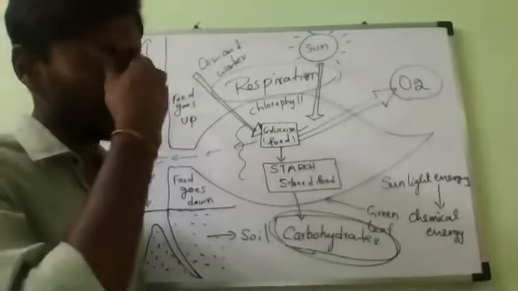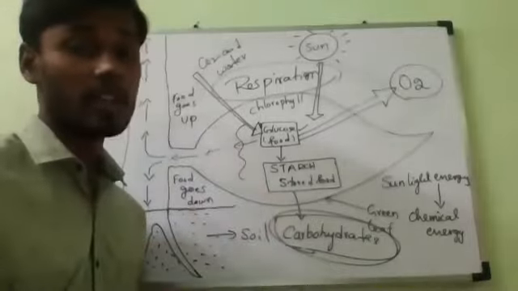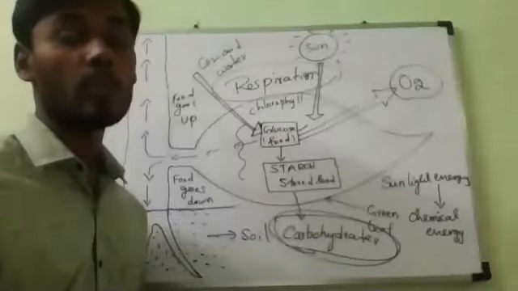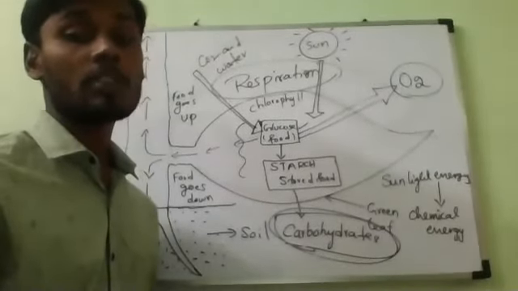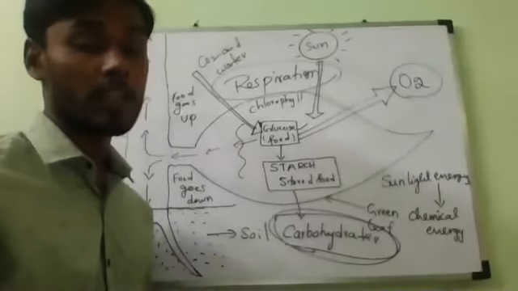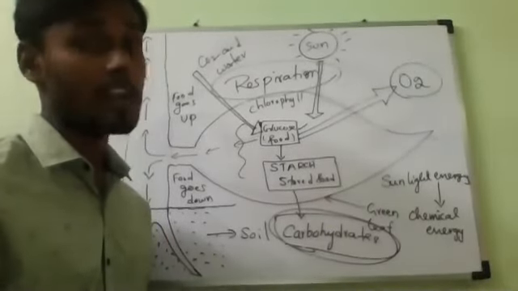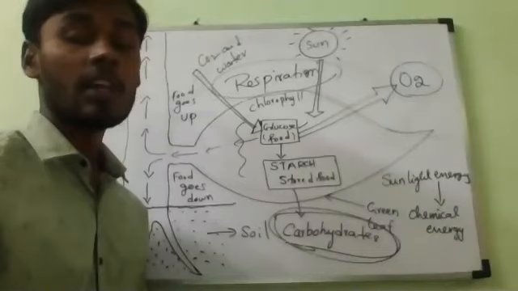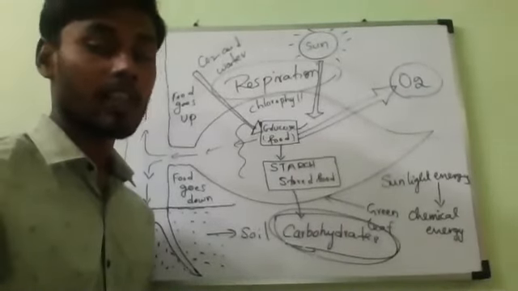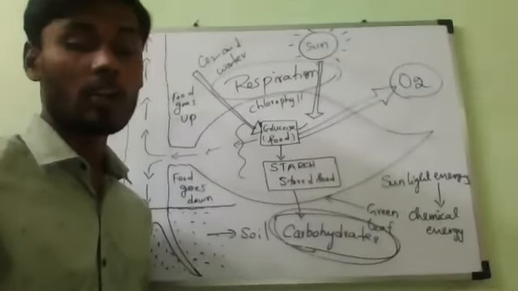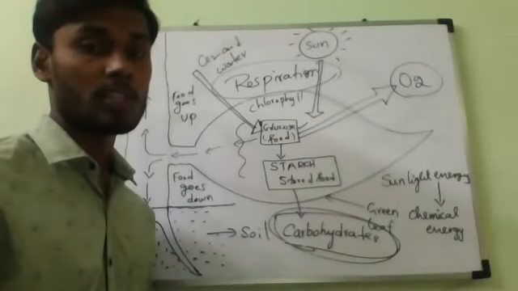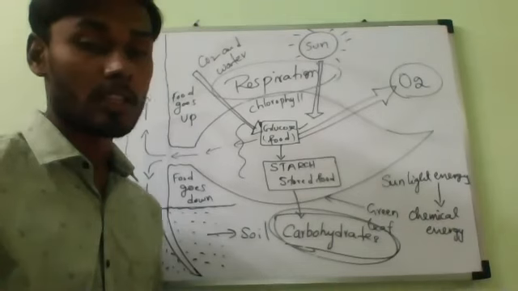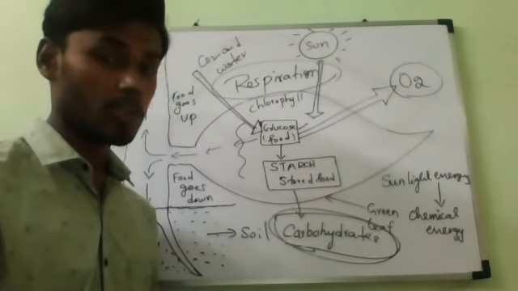So with this I will stop. In the next class we will study what actually happens during the process of photosynthesis, step by step, how it takes place, what conditions are necessary for photosynthesis, and what experiments are necessary to prove the photosynthesis reaction. That is all we'll study in the next class. So with this I'm going to stop today's class.